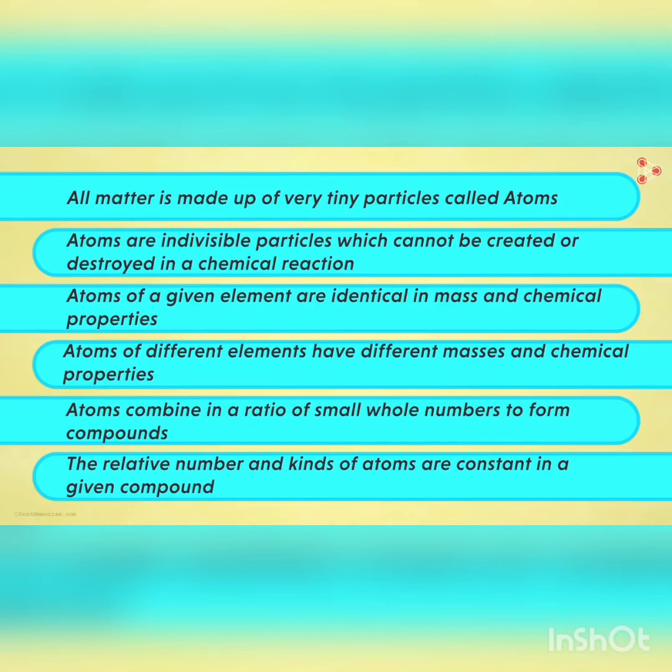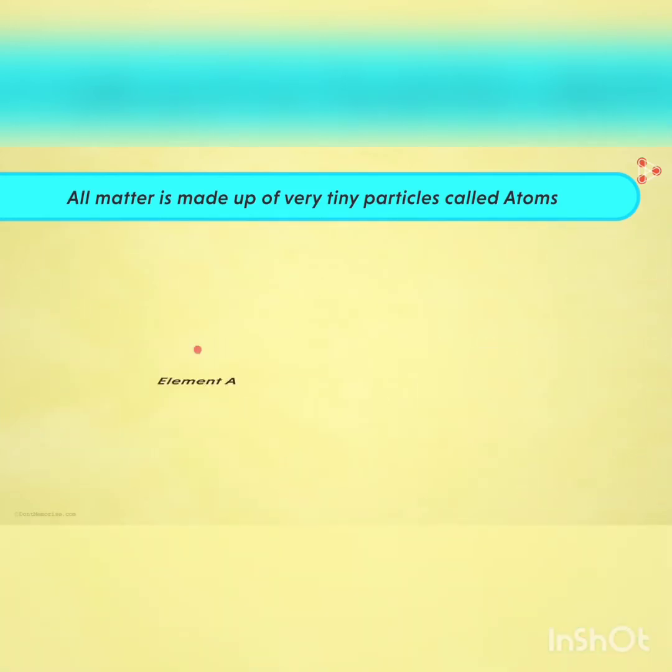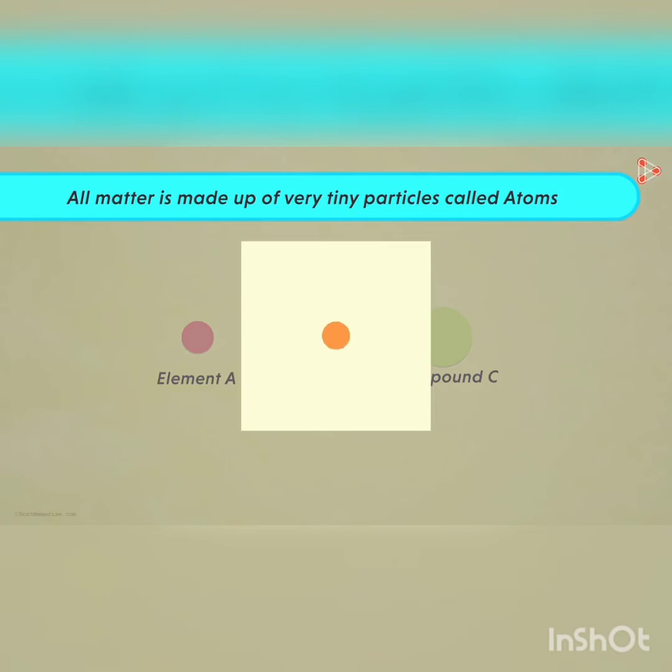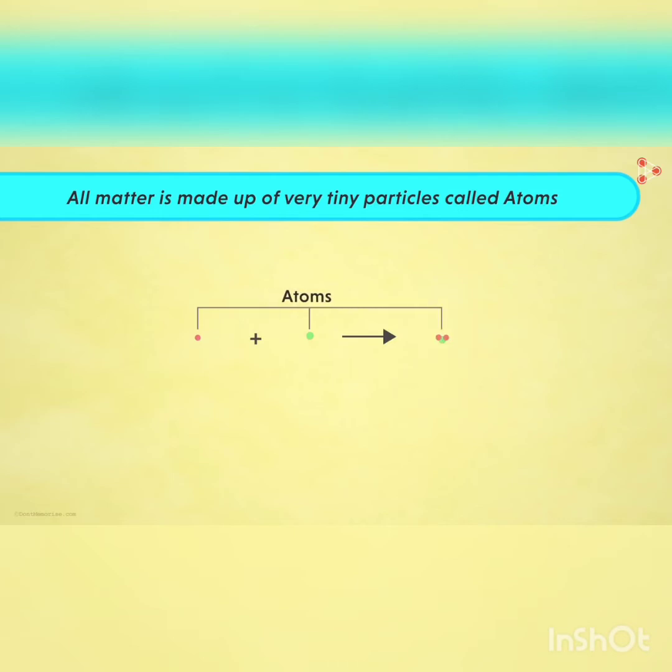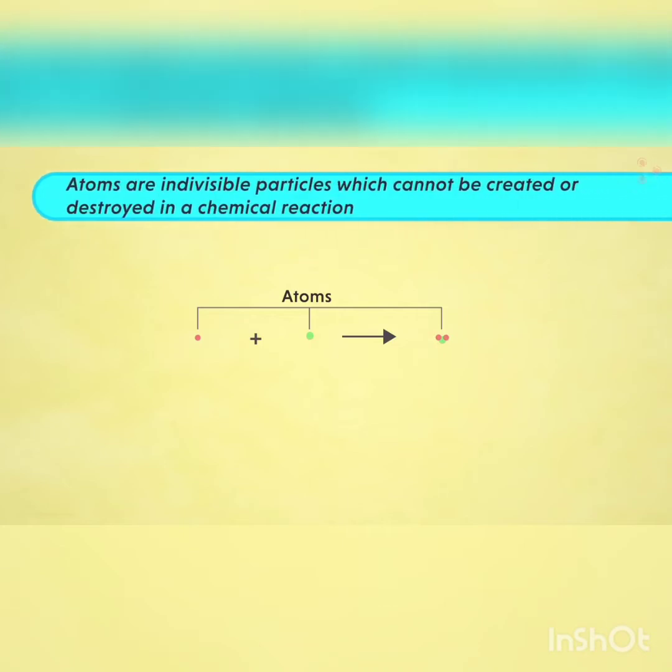Children, did you understand the meaning of these postulates? Don't worry, let us understand each postulate one by one by taking some examples of elements A and B giving rise to compound C. The first point was all matter is made up of very tiny particles called atoms. It means when we go on dividing the matter into smaller and smaller parts, what we get at the end is an atom. So, can we say elements A and B are made up of atoms? Definitely. Compound C is also made up of atoms. So, it is easy to understand.